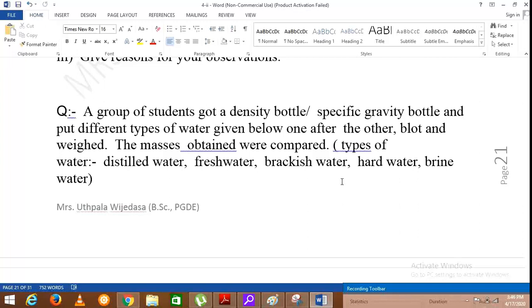Before that you have to blot the bottle, because there may be water remaining on the surface of the density bottle. You have to remove that water by using a blotting paper or a paper serviette or something. Then after that you keep it on the triple beam balance, and you will be guided how to find the mass by using the triple beam balance.